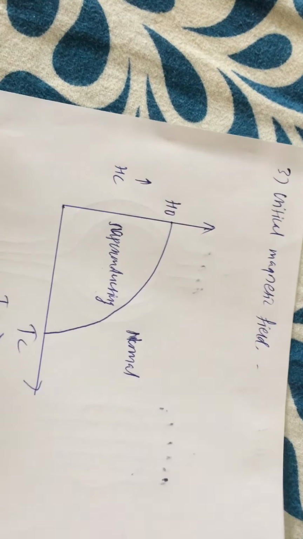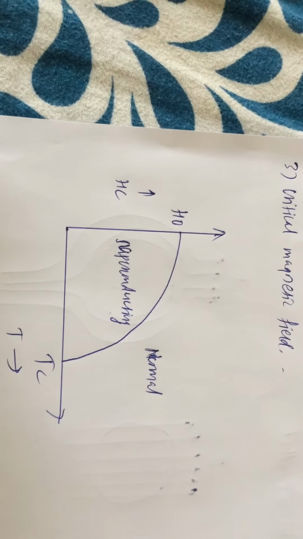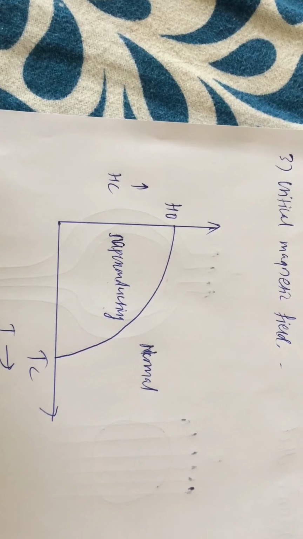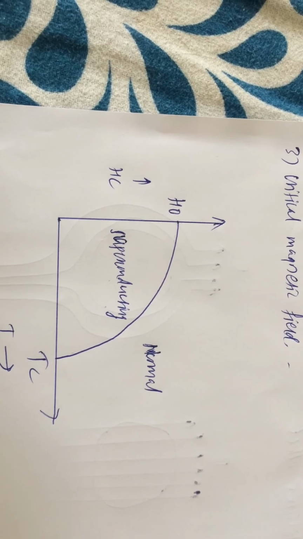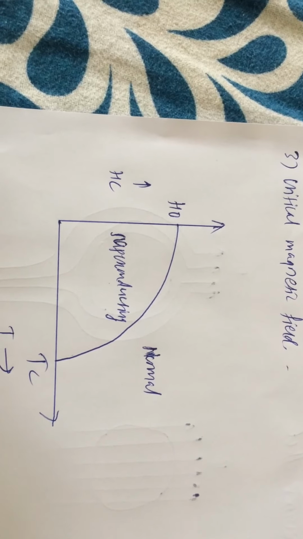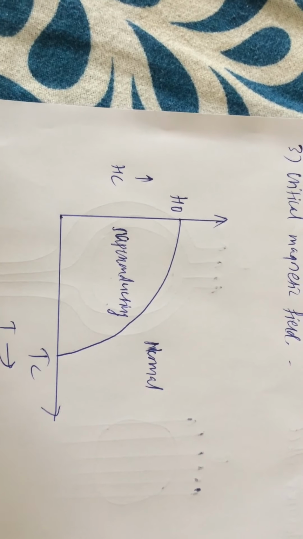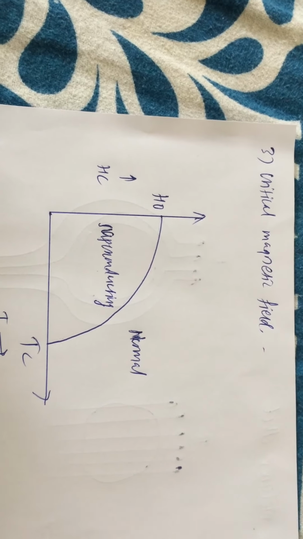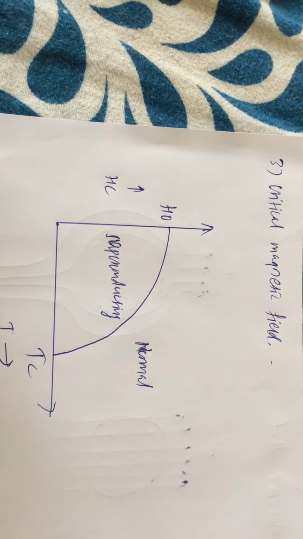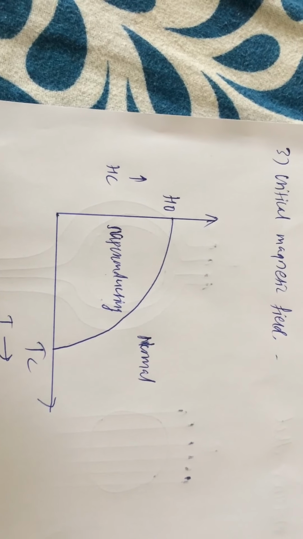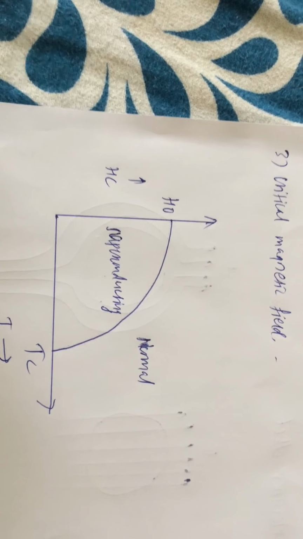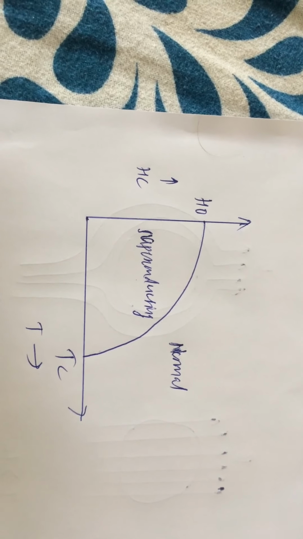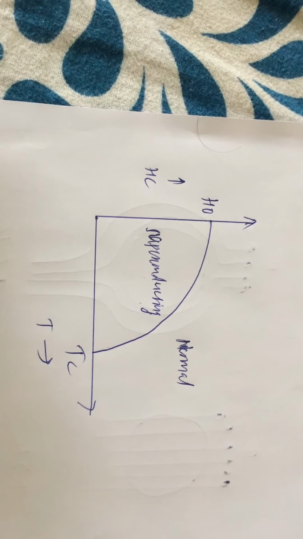The third property of the material is the critical magnetic field. Now in this critical magnetic field, if you plot a graph of Hc versus temperature, what we know is we required a decrease in temperature to get the normal metal to the superconducting state. But if you want to get the material from superconducting state to normal state, you may use a magnetic field. So critical magnetic field is the minimum magnetic field which is required to destroy the superconductivity state and to further restore the normal state.